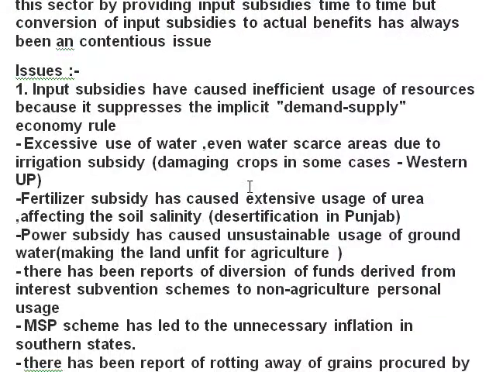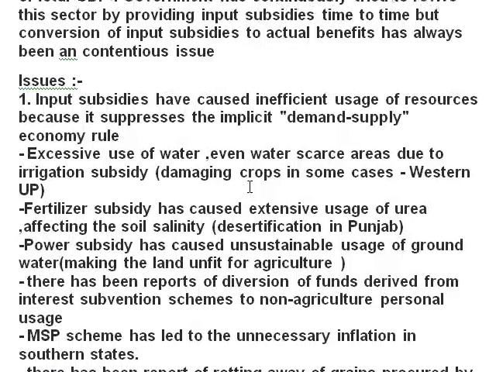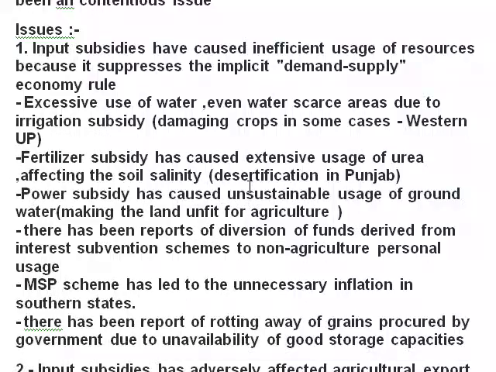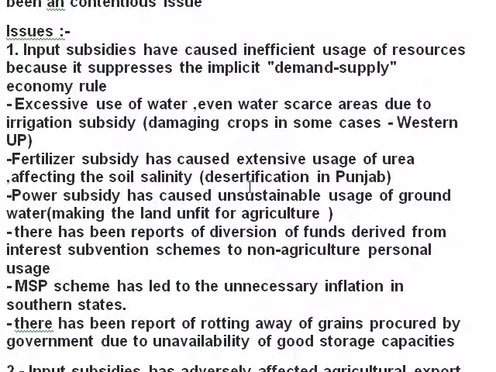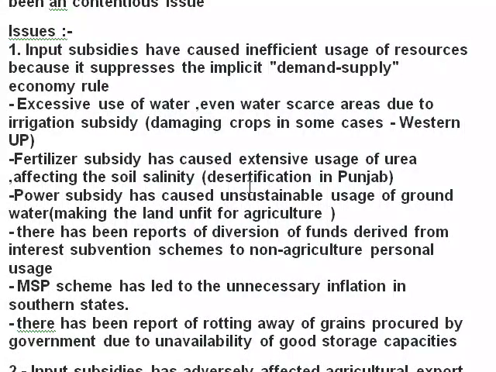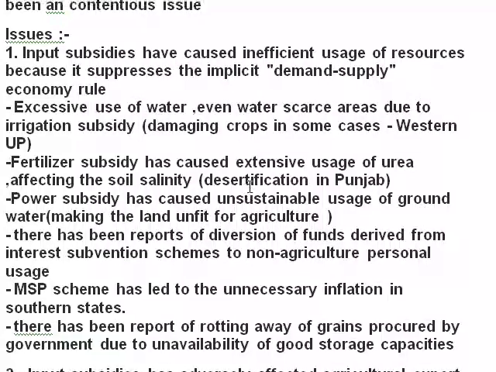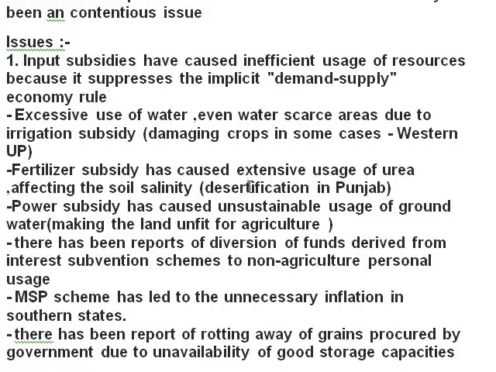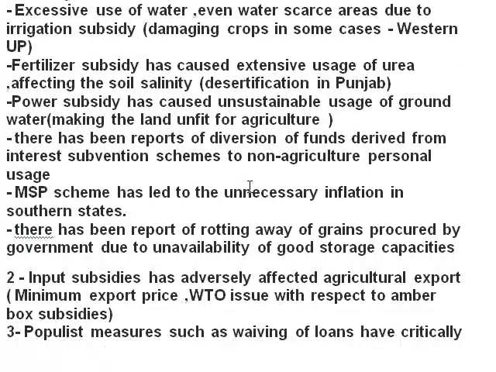Issues: input subsidies have caused inefficient usage of resources because they suppress the implicit demand-supply economic rule. Irrigation subsidy has led to excessive use of water, even in water scarce areas, damaging crops, in some cases like Western UP. Fertilizer subsidies have caused extensive usage of urea, affecting soil salinity and causing desertification in Punjab.